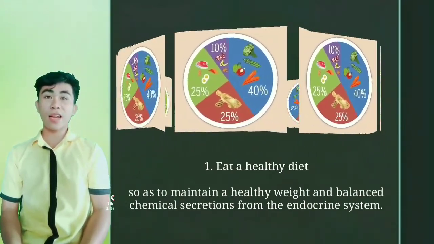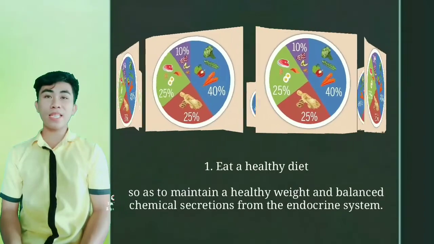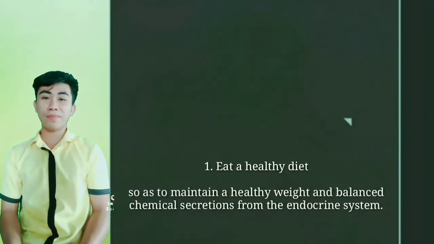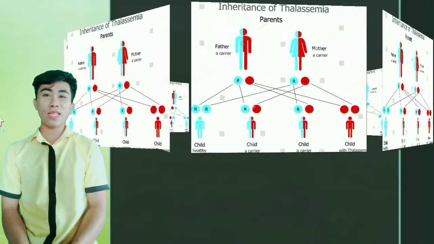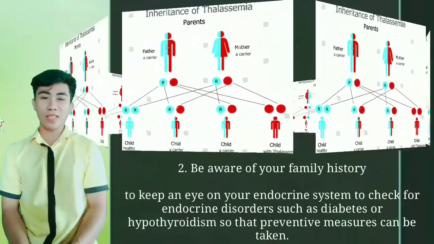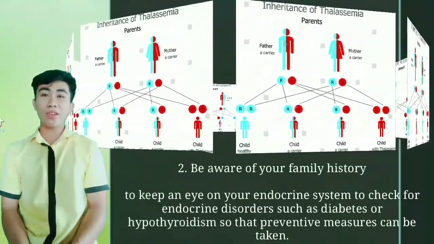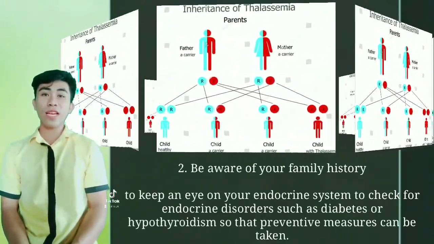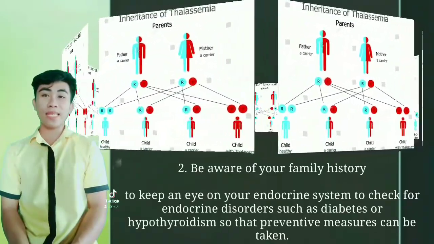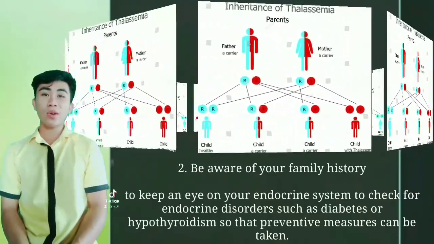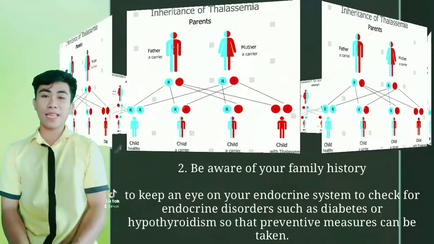So as to maintain a healthy weight and balanced chemical secretions from the endocrine system. Health tip number 2 is being aware of your family's health history. It is to keep an eye on your endocrine system to check for endocrine disorders such as diabetes or hypothyroidism so that preventive measures can be taken.